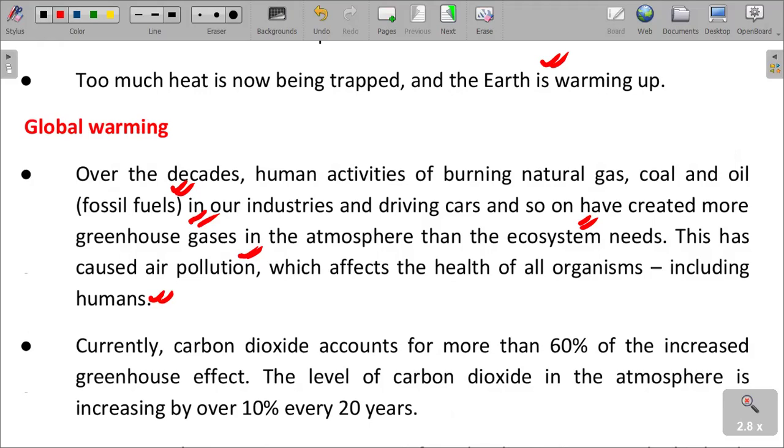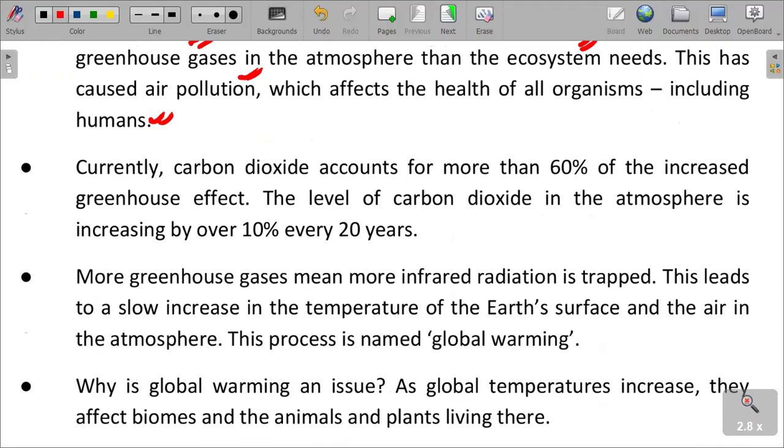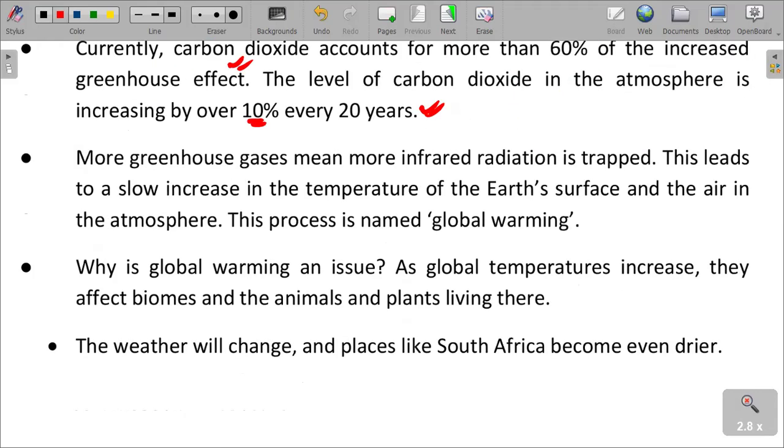So again, currently carbon dioxide accounts for more than 60% of the increased greenhouse gases, and the level of carbon dioxide in the atmosphere is increasing by over 10% every 20 years. Therefore, the amount of carbon dioxide in the atmosphere is rapidly increasing. We have talked about the carbon cycle in the previous presentation. Please refer to that for the sources of carbon emissions that are resulting in these increases.